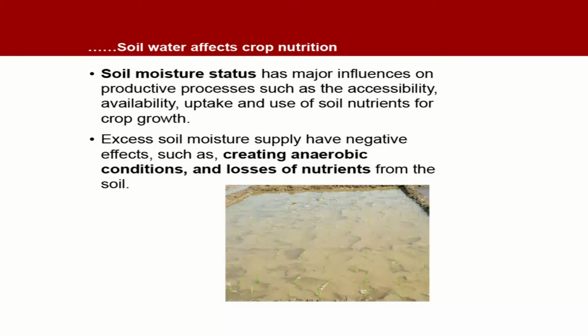Excess soil moisture has negative effects such as creating anaerobic conditions, and losses of nutrients can also happen. If nutrients are lost, use efficiency of the nutrients will go down and it will be a waste of nutrients and farmers will bear the loss.